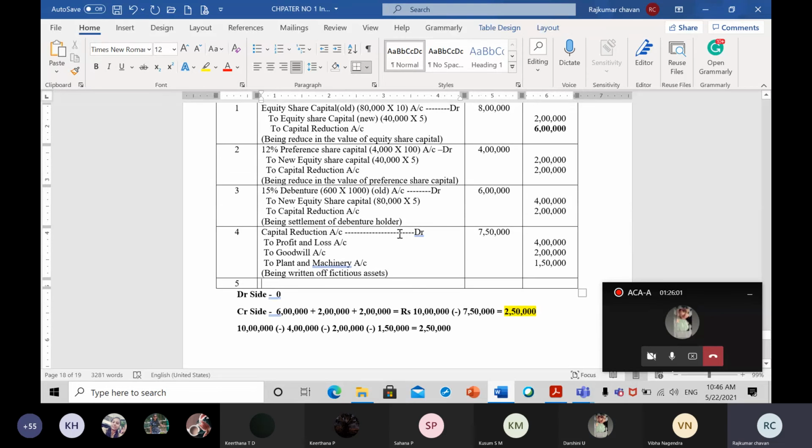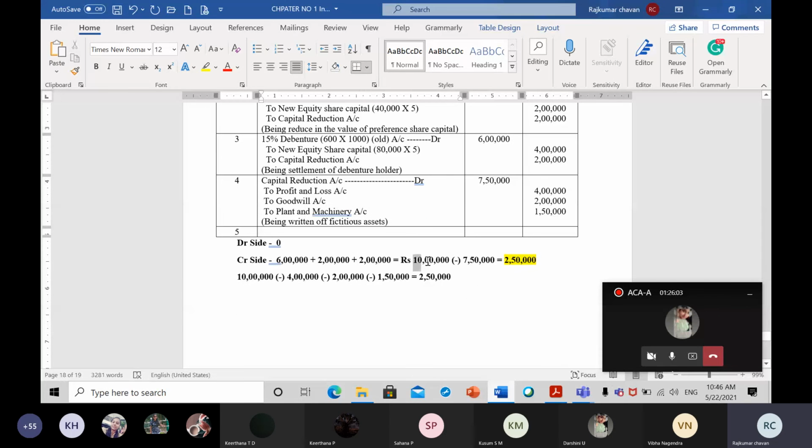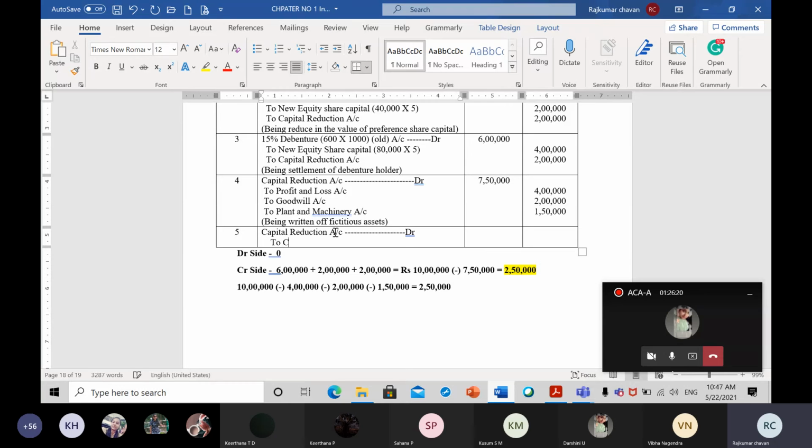So in my capital reduction account, 10 lakh rupees was the balance initially. I used 7 lakh 50,000 for writing off. So only how much is left? 2 lakh 50,000. That 2 lakh 50,000 will go to which account? We have to transfer it to capital reserve account. So capital reduction account debit to capital reserve account, 2,50,000 rupees.